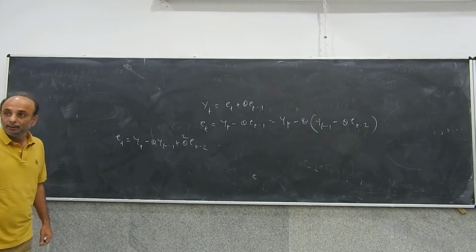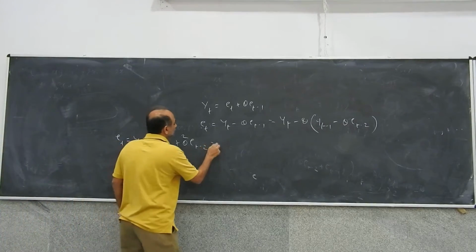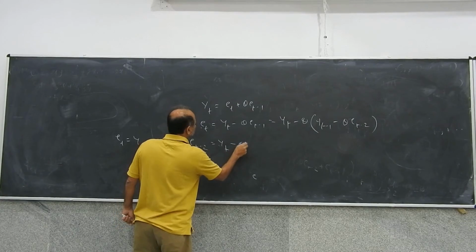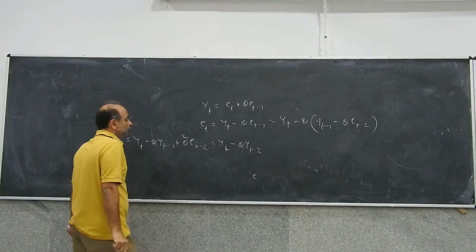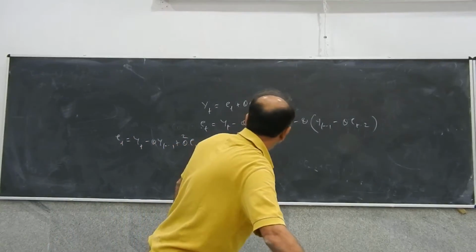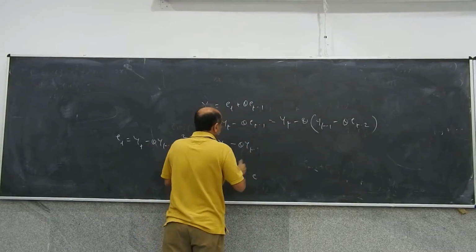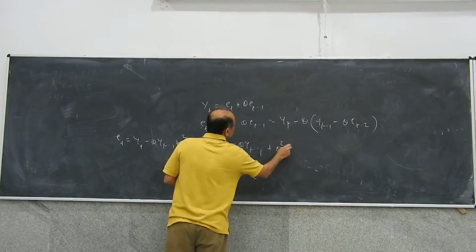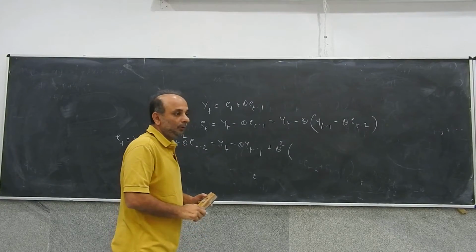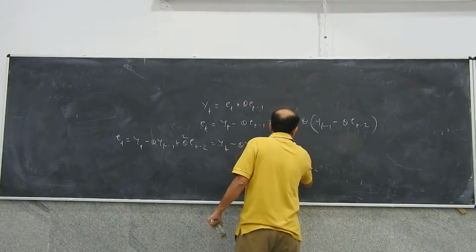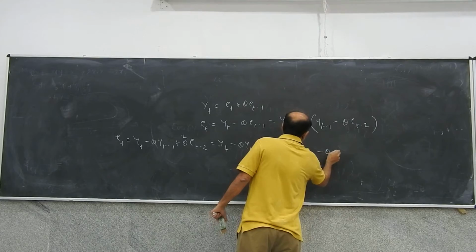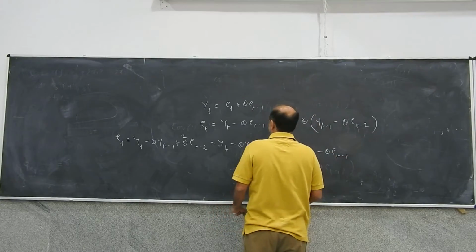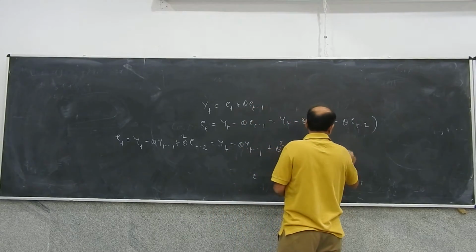Which can be written as yt minus theta yt minus 1 plus theta square, what will this be? Yt minus 2 minus theta Et minus 3.